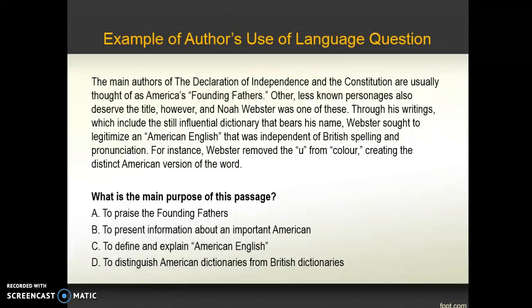Choice A is incorrect because although the author mentions that the founding fathers authored certain documents, he or she offers no specific praise of the founding fathers. Choices C and D are also incorrect. Although the author mentions Webster's attempt to legitimize an American English and to create an American English dictionary, neither of these points is the main focus of the passage.